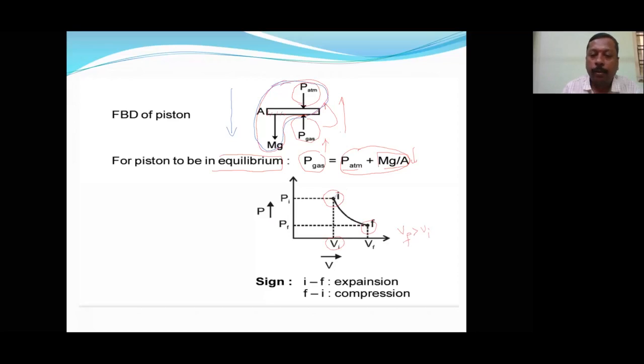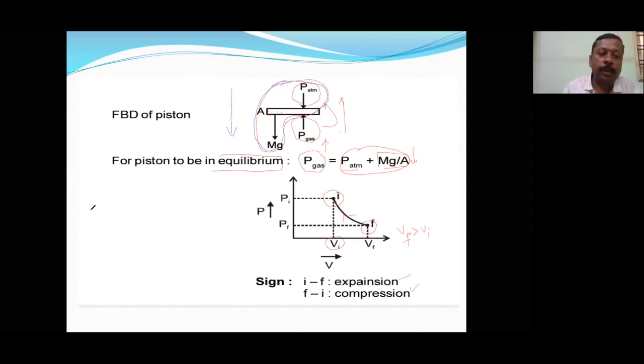So if it is going from VI to VF, where VF is greater, it is called expansion. But if it moves in the direction F to I, then it is called compression.